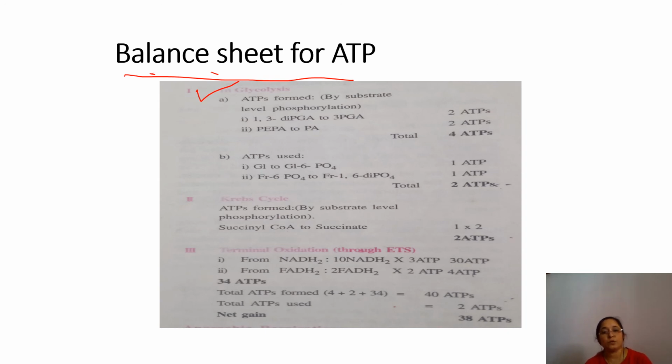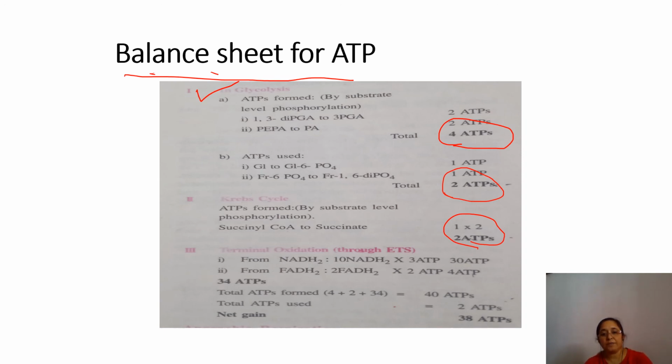Fine. In glycolysis, as we already discussed, 4 ATP molecules are formed, and 2 ATP molecules are utilized in glycolysis. Then in the Krebs cycle, 2 ATP molecules are produced. Fine. And in the next one, electron transport.